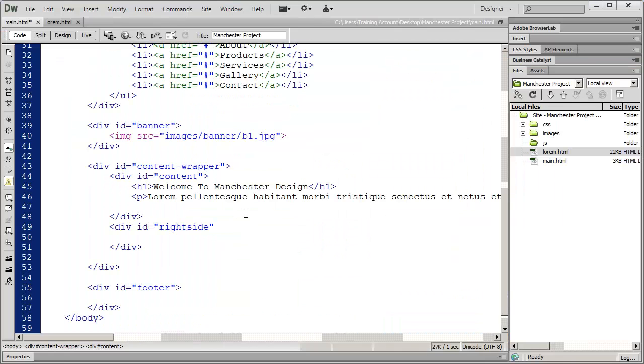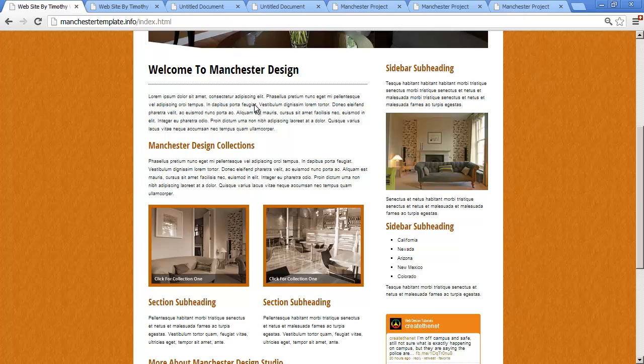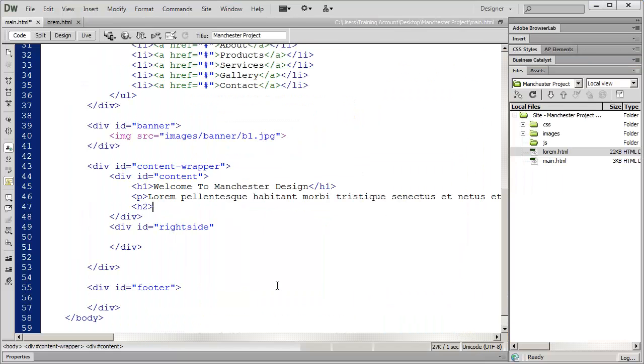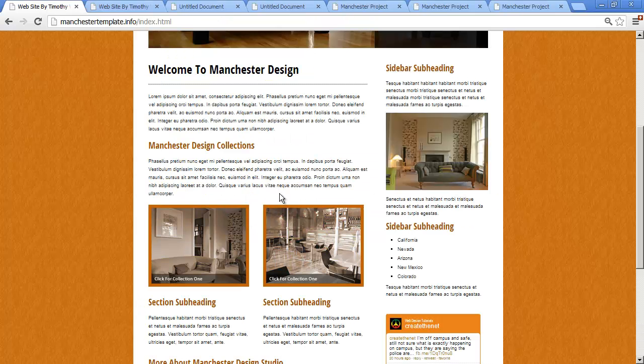So I'm going to go ahead and use an H2 tag, because that's a subheading, not a main heading. And I'm going to type, this is a subheading on the page, or whatever you want to put in there. And then I'm just going to paste in that paragraph again, because we need a paragraph of text underneath that item.